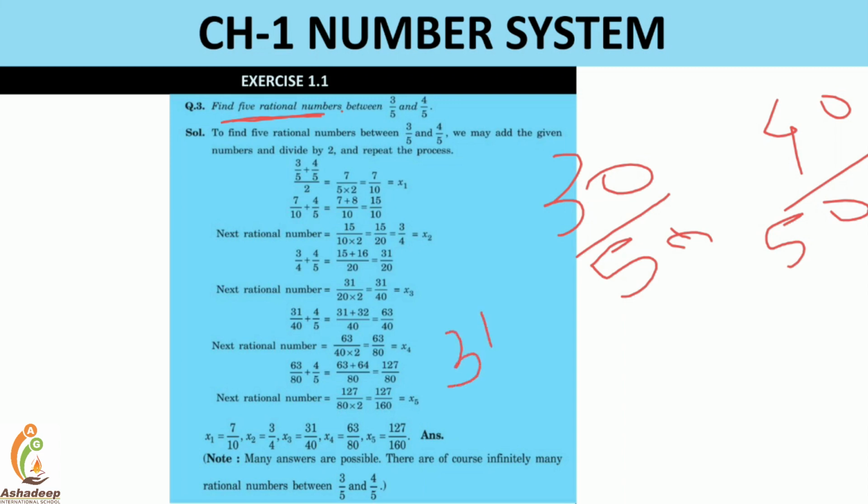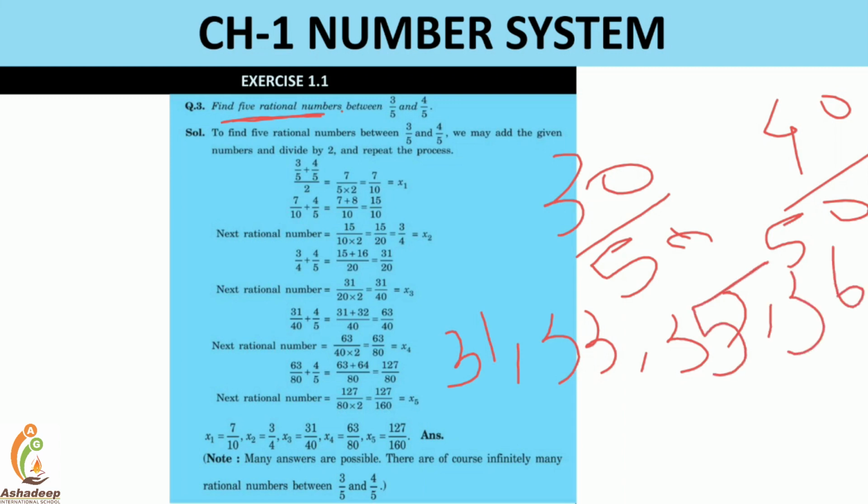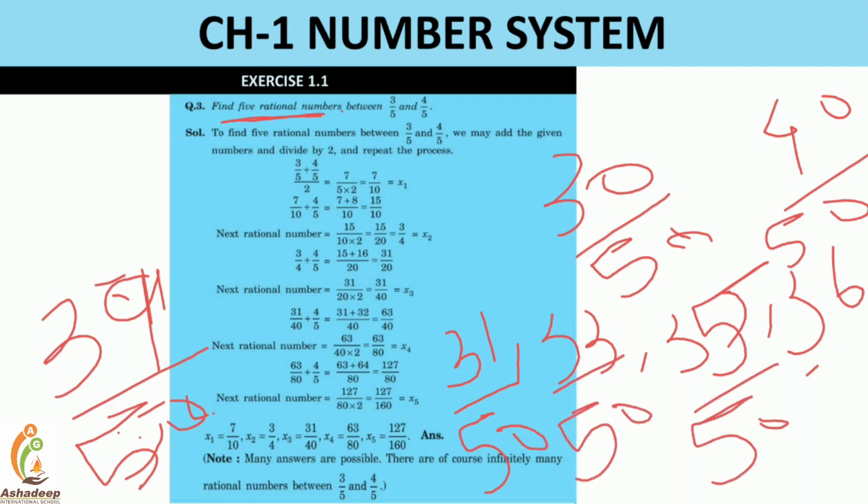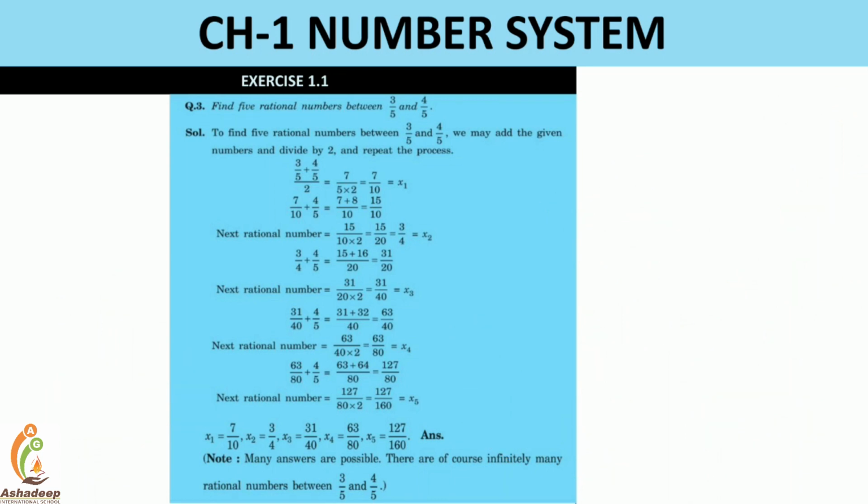For example, 31, 33, 35, 36, and the other one is 39, each divided by 50, right? Okay, so in that way you can also find the rational numbers in between two rational numbers. So remember these 3 methods, right? You can go ahead with any method in which you are comfortable.